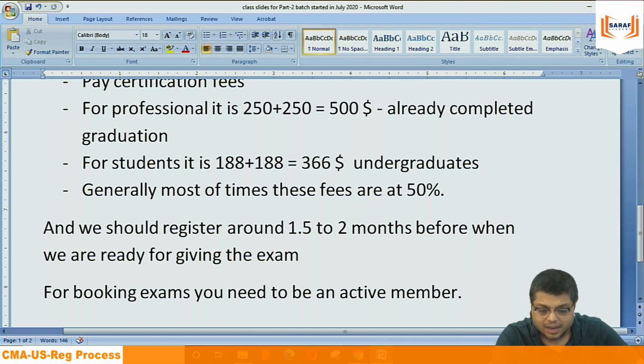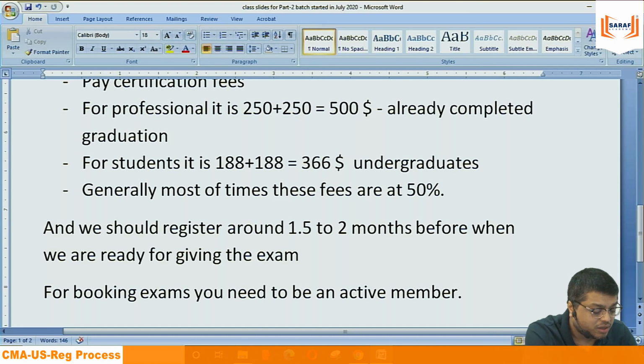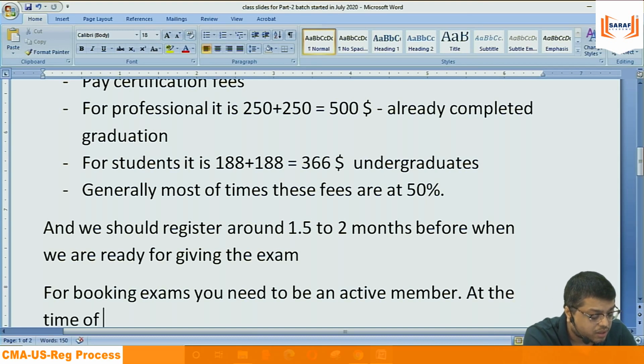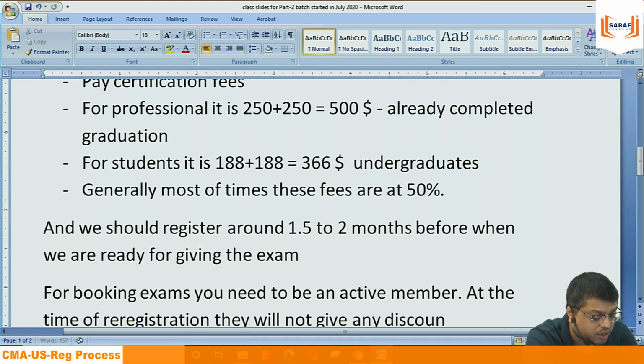Pay again, and then only you can book the exam. At the time of re-registration, they will not give any discount. According to me, they should not give.